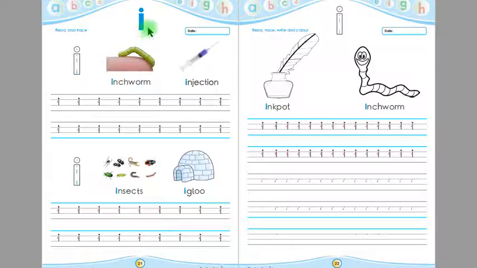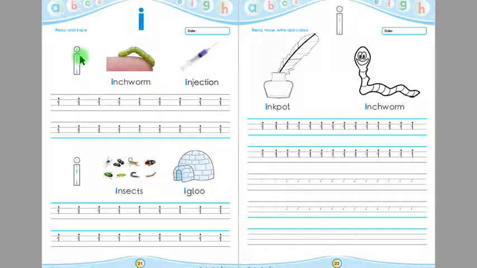Children, this is A. Say again, children, this is A. Say one more time, children, this is A. Now say with me: A inchworm, A injection, A insects, A igloo. Say again, children: A inchworm, A injection, A insects, A igloo.